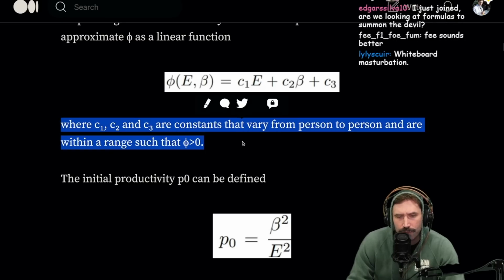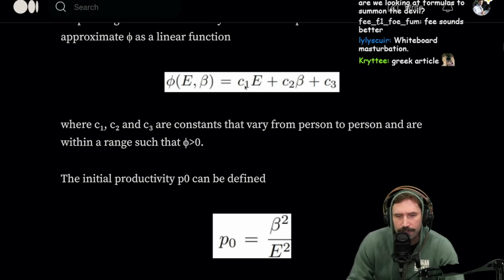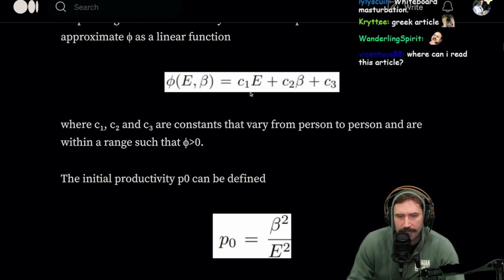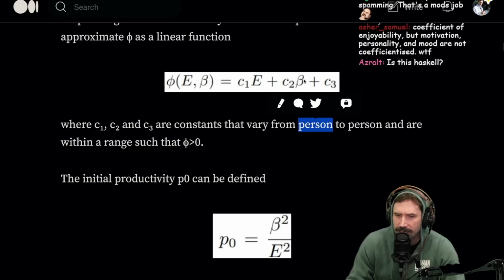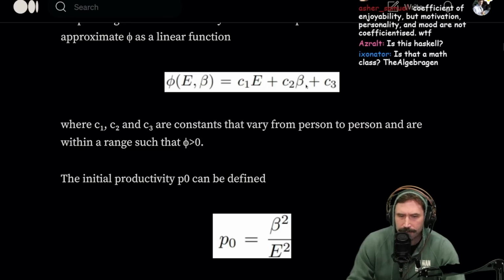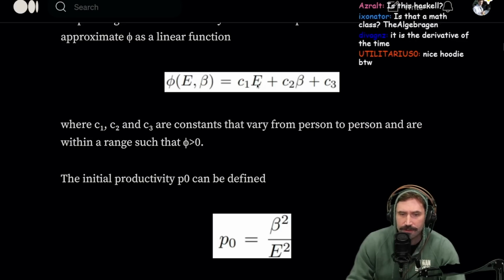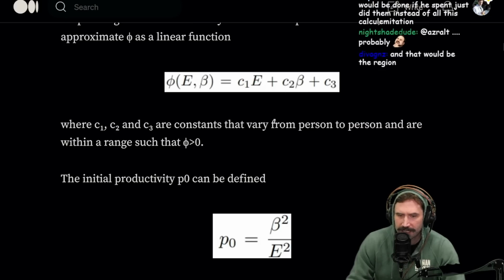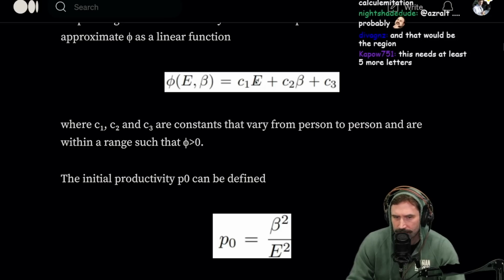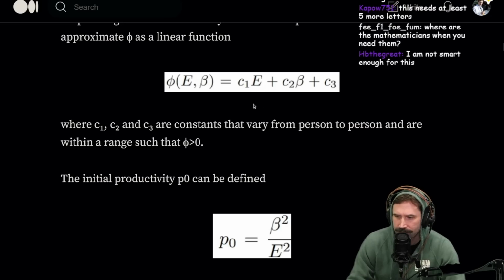Oh, interesting. I would not have thought it was varying from person to person. I thought it would be kind of like a cross product of person. And I personally thought that e would almost be related to beta. I'm a little surprised that e is not related to beta here, because there should be a P in here as well. I do think e should be broken down. I think e really is beta P. Can we be real here? And by P, I mean capital P, person. It only makes sense because the enjoyability is dependent on the person and the task.